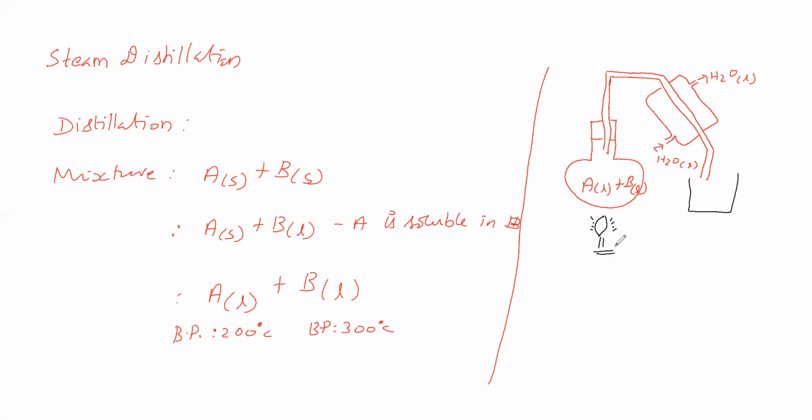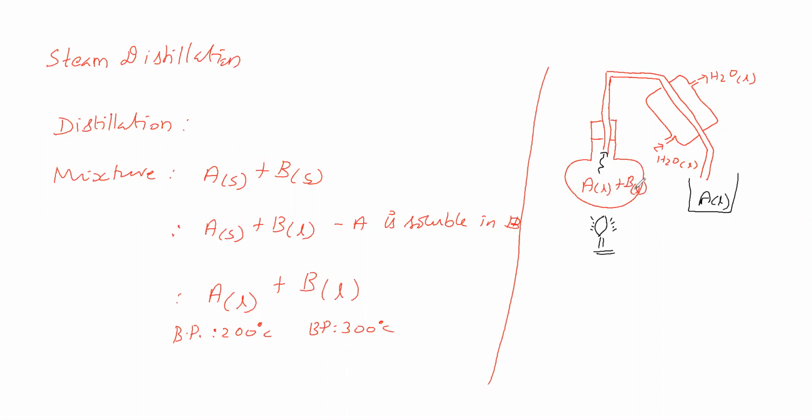Now this mixture is heated. So what will happen? The temperature of this liquid mixture goes on rising. When the temperature reaches 200 degrees Celsius, liquid A evaporates. Therefore liquid A is converting into vapor. That vapor is coming like this and coming to here. Due to water circulation, vapor A converts to liquid A. That liquid A comes like this and will be collected here.